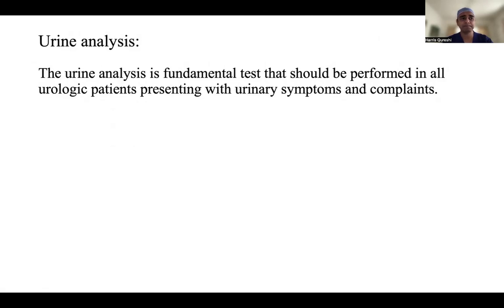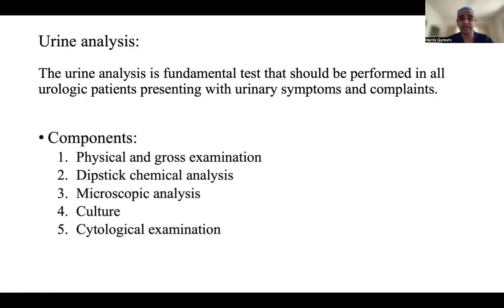Along with that, you need to comment on lights as well, because in stone disease and a lot of other diseases like adrenals, there can be a problem with the lights as well. So urinalysis is the fundamental test and should be performed in all urological patients with urinary complaints. If anybody asks me that you've got a flank pain, what investigations will you do? I'll say I'll get baseline investigations, and then I will get an ultrasound, and this is how we proceed.